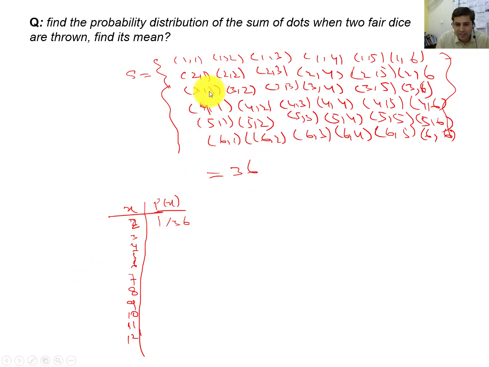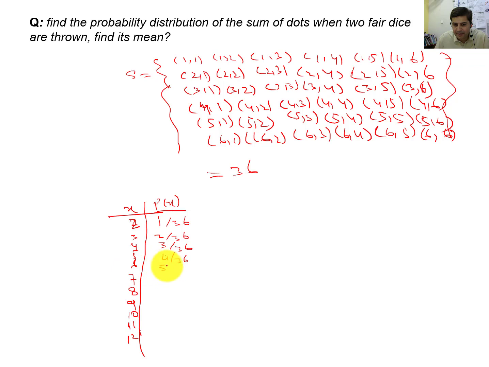Similarly, for 3, you can see 2 plus 1 and 1 plus 2, so there are two ways. So it will be 2 by 36. Now for 4, how many ways give a sum of 4? 1 plus 3, 2 plus 2, and 3 plus 1. So there are three ways, and the probability is 3 by 36. The next one is 5. You can see 4 plus 1, 3 plus 2, 2 plus 3, and 1 plus 4, so it will be 4 by 36.